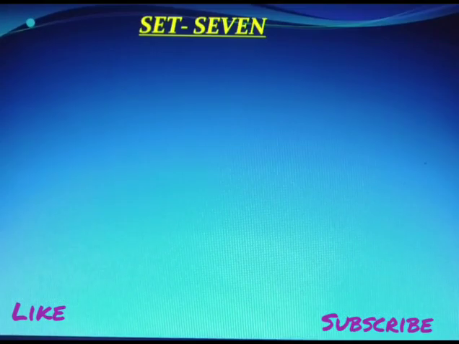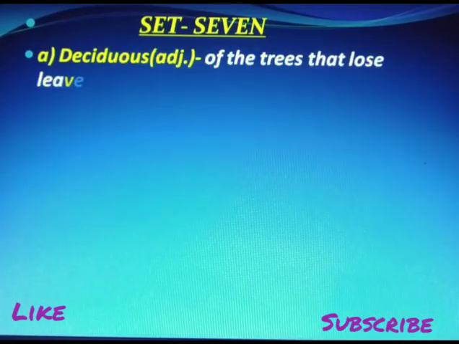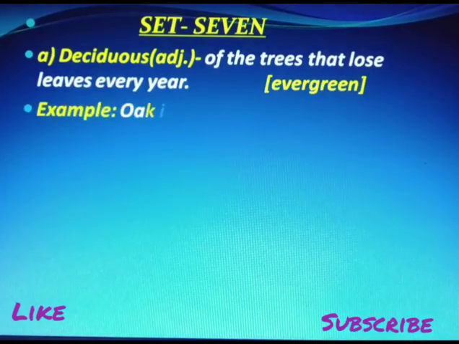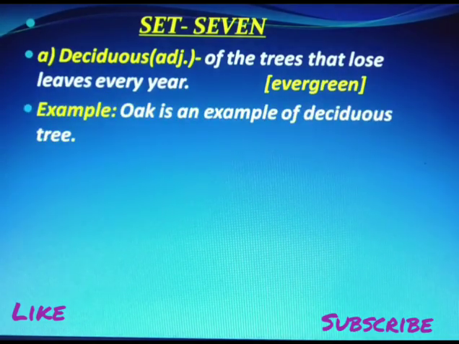Now set 7. Deciduous. First word is deciduous of set 7. This is an adjective applied to trees or forests that lose leaves every year. Opposite, evergreen. Example, oak is an example of deciduous tree.